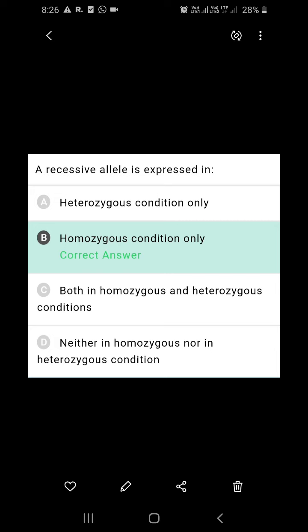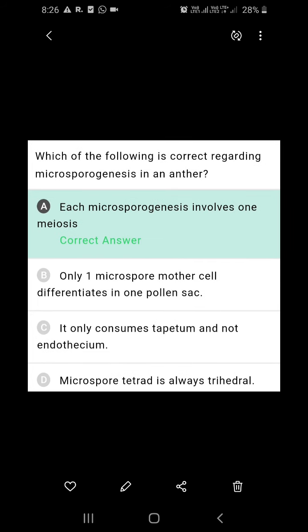Here, the second one is the right option. See, if you see option C, both in homozygous and heterozygous conditions. If it is able to express in both conditions, that will be the dominant allele itself. So here it is asked what is the recessive allele. The one which can be expressed in only homozygous condition is said to be recessive allele. So second is the right answer.